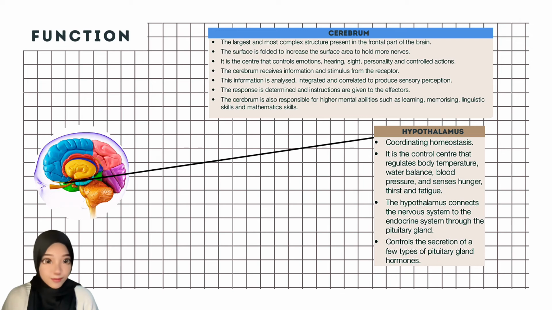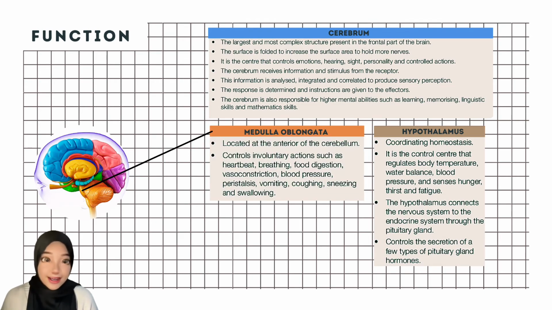Next, the hypothalamus is for coordinating homeostasis. The hypothalamus is the control center that regulates body temperature, water balance, blood pressure, and senses hunger, thirst, and fatigue. The hypothalamus connects the nervous system to the endocrine system through the pituitary gland and controls the secretion of a few types of pituitary gland hormones.